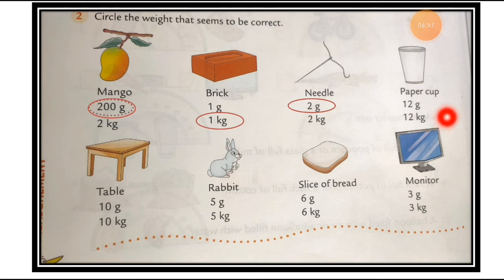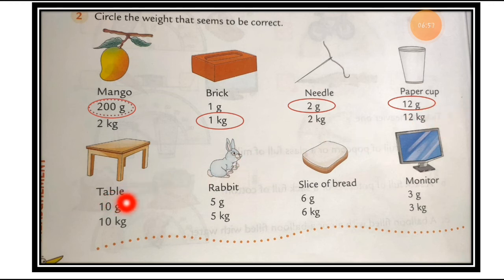You have to choose the correct option, which one is right, 12 gram or 12 kilogram. You have to choose the proper one from the given 2 options. So the right answer is 12 gram. The correct answer is 12 gram.